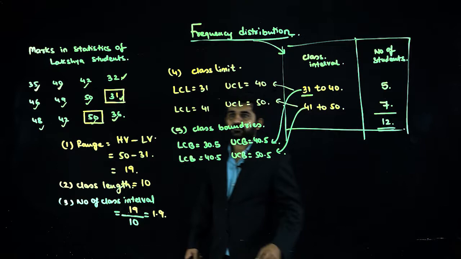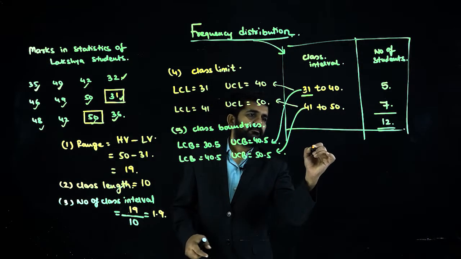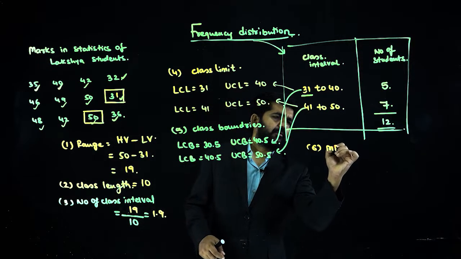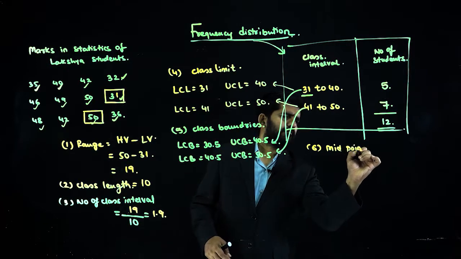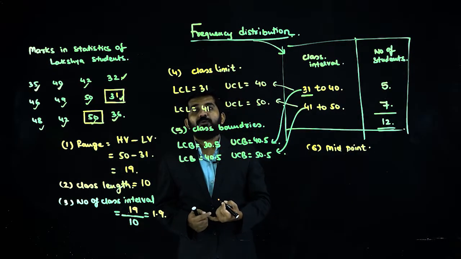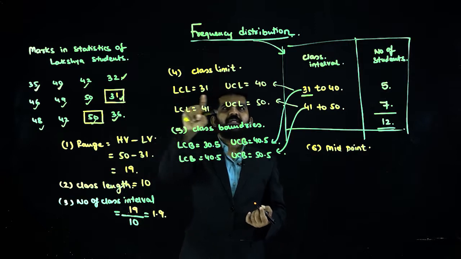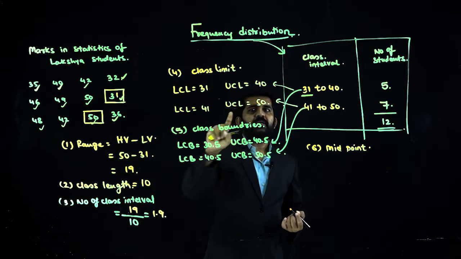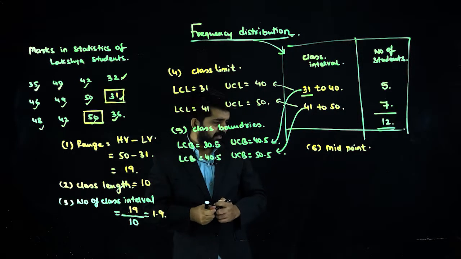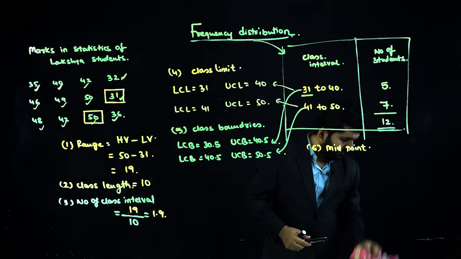We are going to midpoint. Sixth, midpoint. Now it can be found out in two manners. Lower class limit plus upper class limit divided by 2. So 31 plus 40 divided by 2.